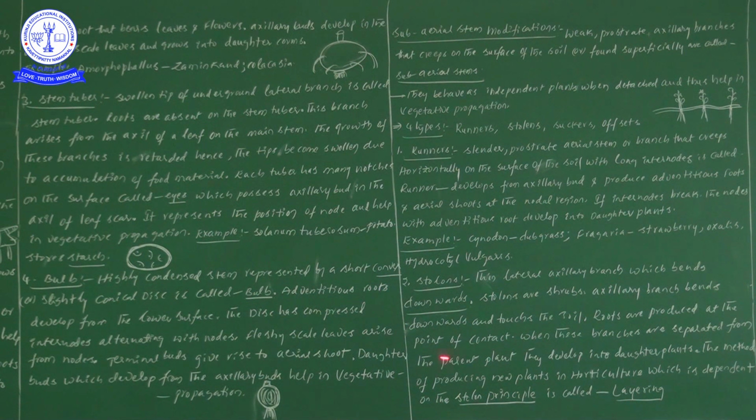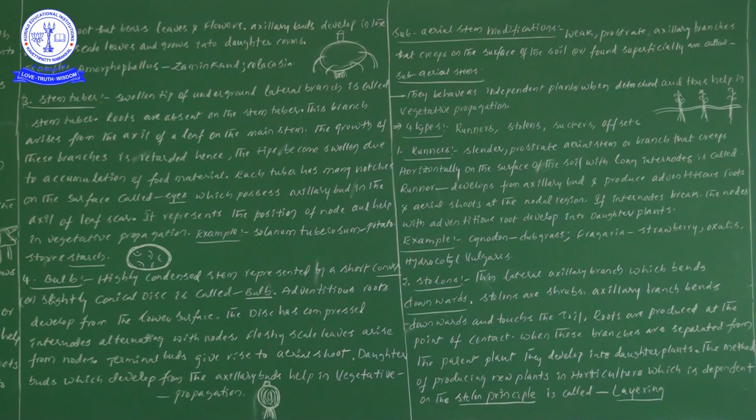Next one, this method of producing new plants in horticulture. Same kind of method. One more time let me read. The parent plant develops into daughter plants. The method of producing new plants in horticulture, which is dependent on the Stolon principle, is known as layering. In horticulture also, this kind of Stolon principle is used for producing new plants. That particular process we call layering.